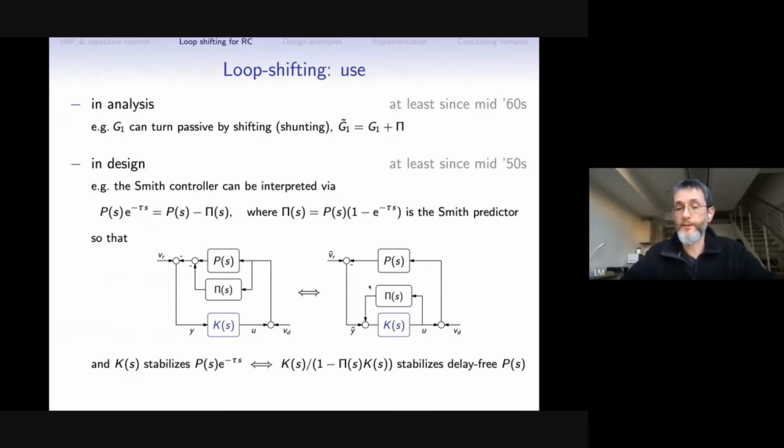Because now what we need is to design this controller for the delay-free plant and then implement it with a pi block in its feedback. And of course, if P is unstable, this idea cannot be used directly, but there are modifications of the Smith predictor, like the Watanabe and Ito modified Smith predictor, that do more or less the same trick, but with a little more sophistication. So it can be done.